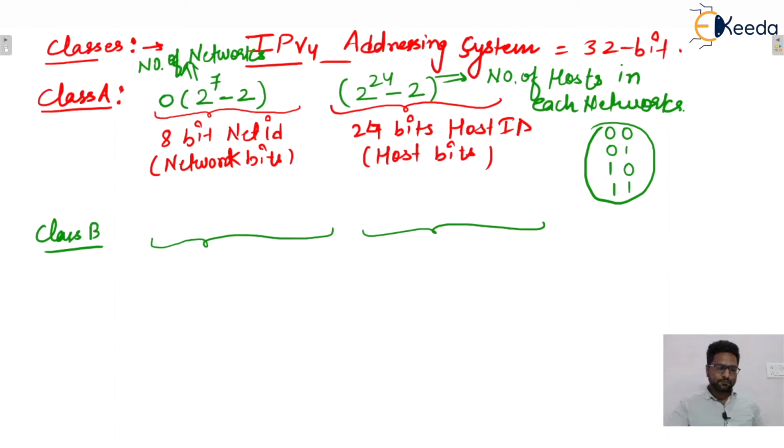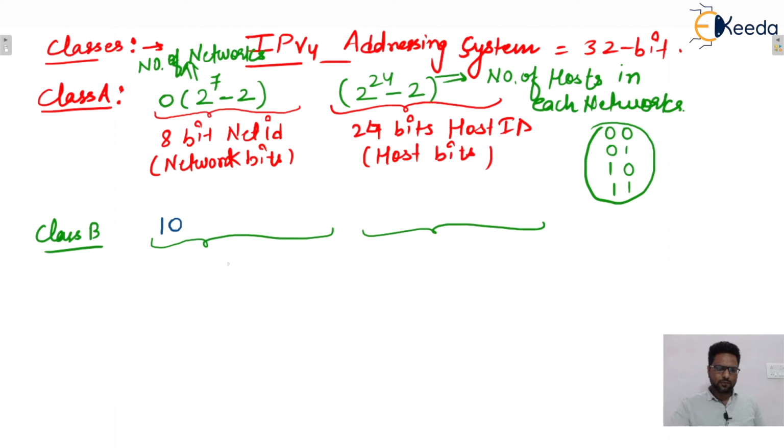But remember, if the leftmost bit is 1 followed by second bit 0, then that IP address belongs to class B. This is fixed. I hope this one is clear to everyone.